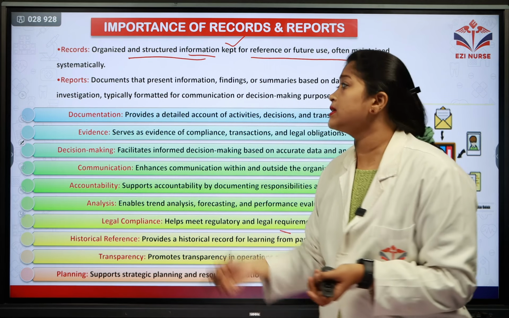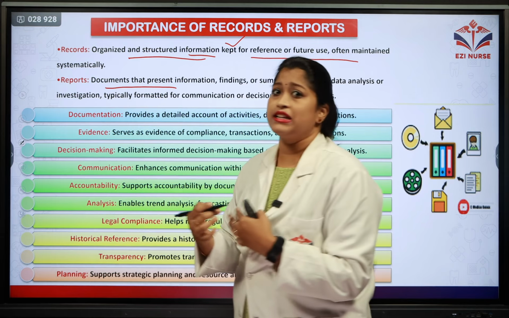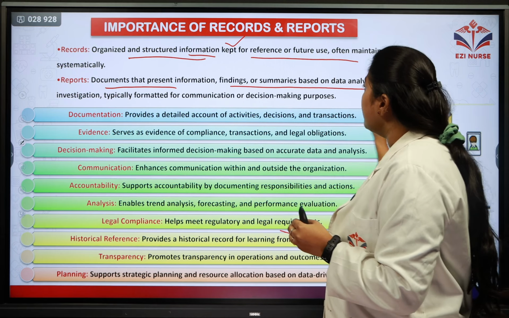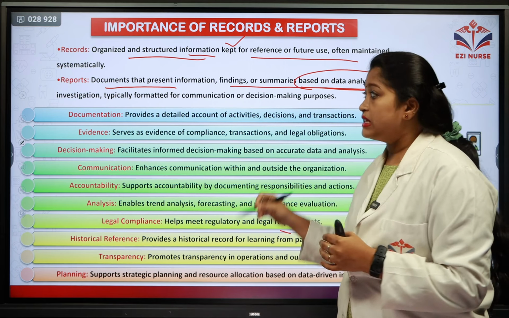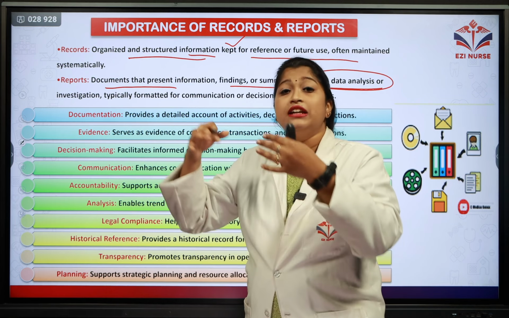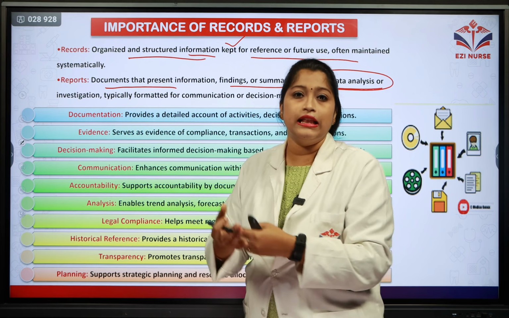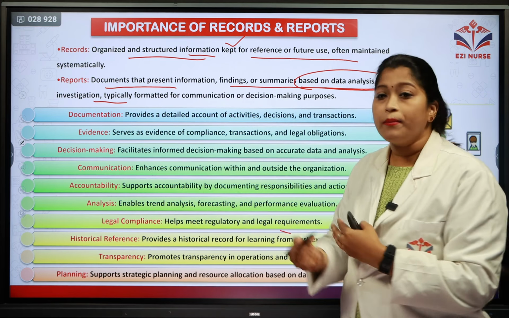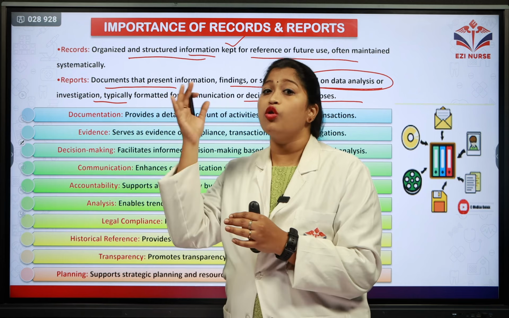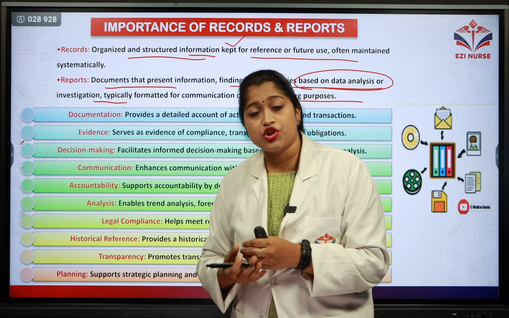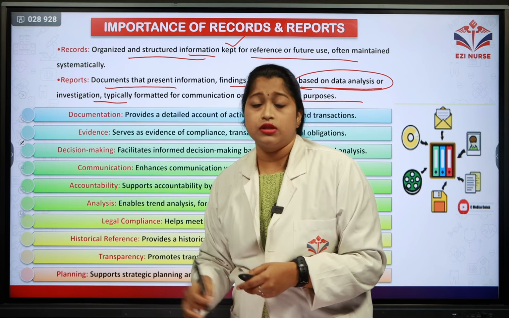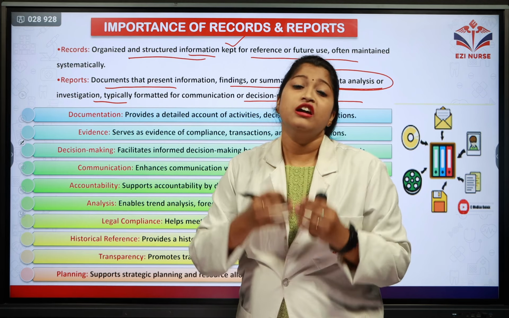And let's see what are reports. They are also documentation that is presenting the information. It also contains information, findings, and summaries based on data analysis or certain investigations. For example, blood tests. That is an investigation that is giving us information regarding a person's health. So investigations are typically formatted for the sake of communication or decision-making purposes. Based on those investigations, the doctors are making decisions and giving the diagnosis for the patient. So those are called reports. These two are very much important in the medical aspect.